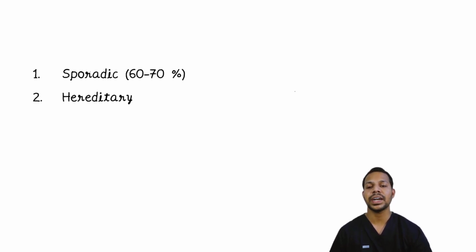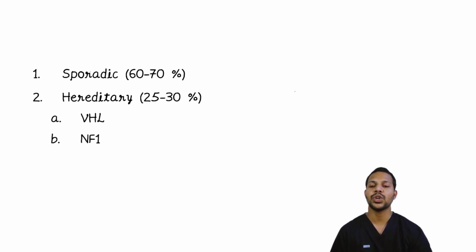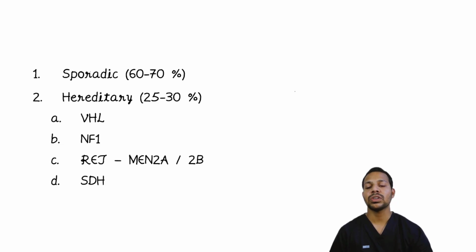So the phaeochromocytomas are sporadic in up to 60 to 70% of cases, and 25 to 30% are hereditary or familial. The genes that are responsible for the familial phaeochromocytoma are the VHL gene responsible for von Hippel-Lindau disease, NF1 whose mutations will lead to neurofibromatosis 1, the RET proto-oncogene responsible for multiple endocrine neoplasias, and the SDH gene, responsible for the succinate dehydrogenase enzyme in the Krebs cycle.